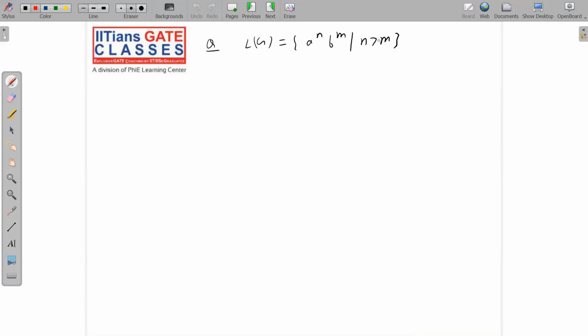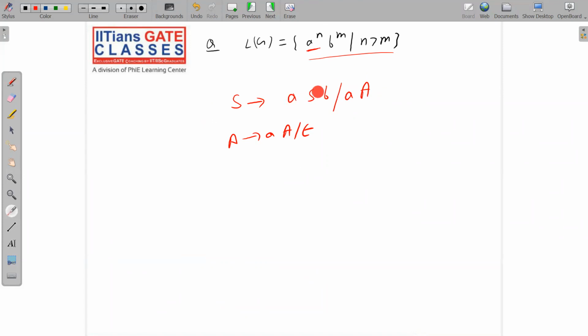Next is a power n, b power m such that n is greater than m. Yes, this is a good question. Now just try to think about it. Please pause the video and make the grammar yourself. Now I'm showing you the exact procedure for how to write the grammar for this. First thing is again the same: S goes to aSb, so we have equal a's and equal b's. Now a's should be more, but how many more we do not know. So write A goes to aA or null. That's it. So aSb, you will keep on writing this, and you will get equal a's and equal b's.